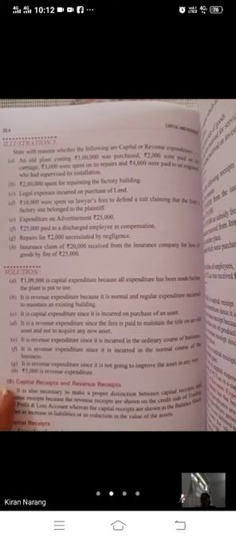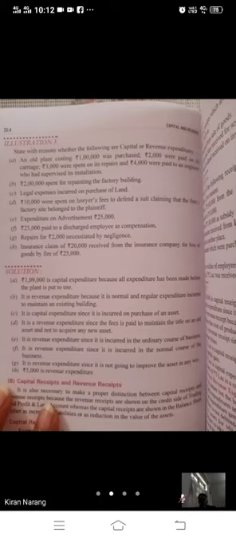Then the next part, repairs of rupees 2,000 necessitated by negligence. By chance some negligence happened and due to that negligence we have to spend rupees 2,000 on the repair. So this is a normal expenditure, so this is our revenue expenditure.